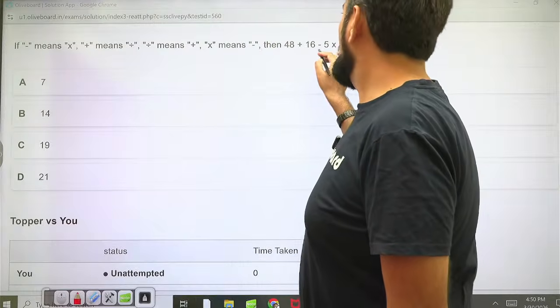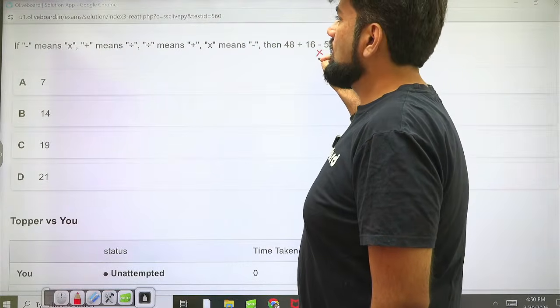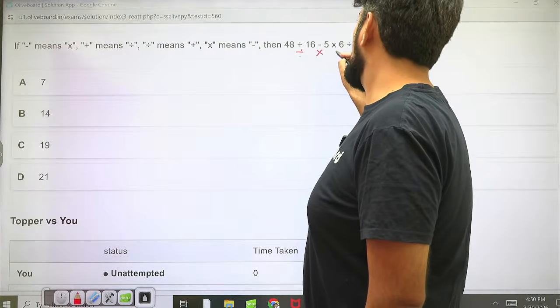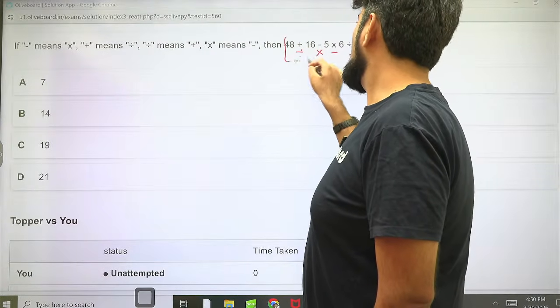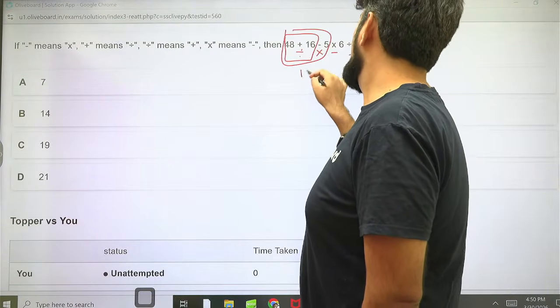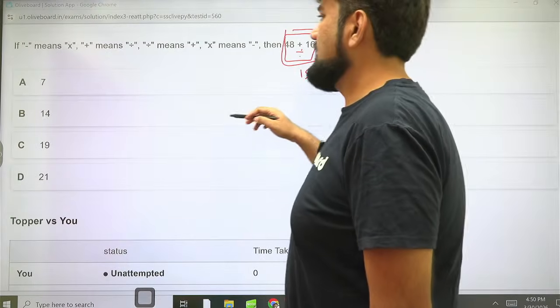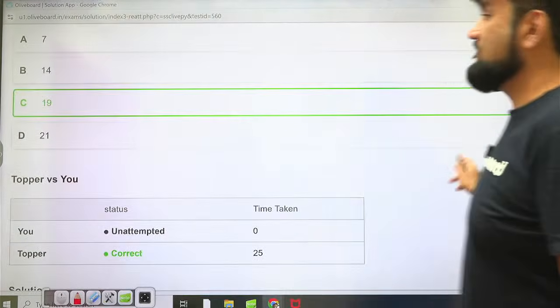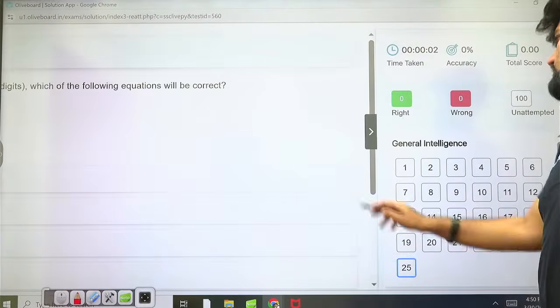Minus means into. Plus means divide. Divide means plus. And into means minus. So this is 3 into 5 is 15. 15 plus 4 is 19. Option C. 25 seconds. Great. Last question for the session today.